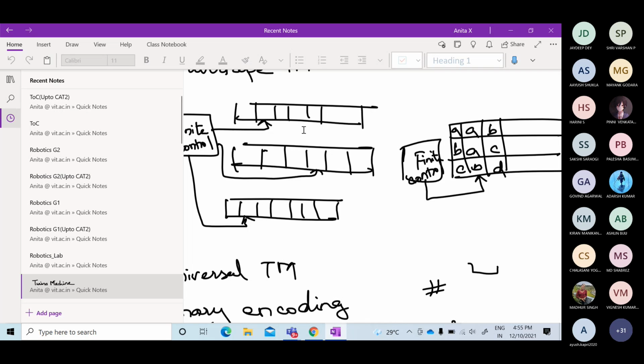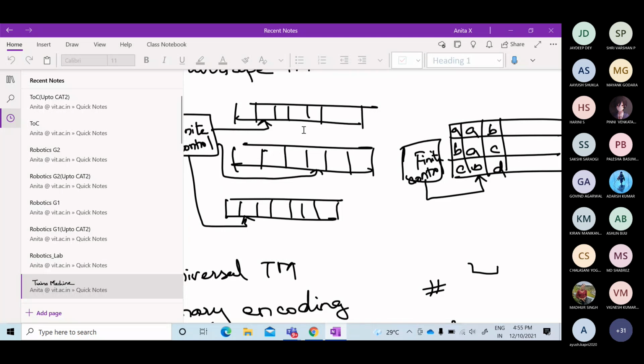And what is a recursively enumerable language? In the case of a recursively enumerable language, if I am designing a Turing machine for that language, then if the string belongs to that language, my Turing machine will accept and halt. If my string does not belong to that language, in one case it may halt and reject, and in another case it may enter into an infinite loop. It is not mandatory that at all times it will halt. For certain inputs it may enter into an infinite loop. That is a recursively enumerable language.